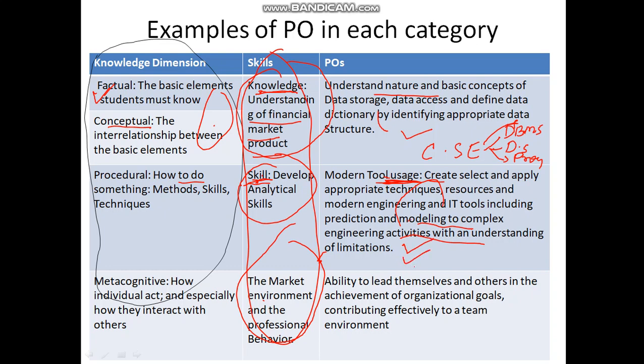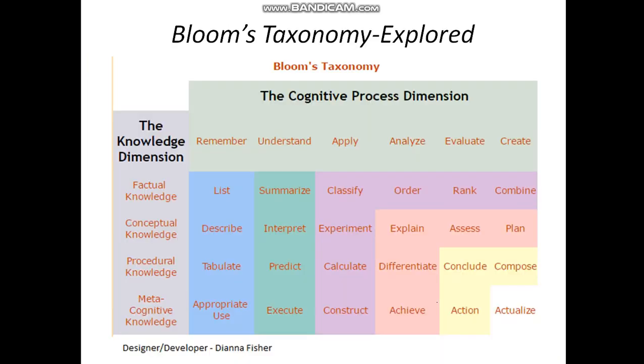And the third one is about the attitude. One program outcome of the attitude can be the ability to lead themselves and others in the achievement of organizational goals, contributing effectively to the team environment. So these are the terms which are very important, and we need to consider these terms whenever we want to go for outcome based education. These are some examples I have given. I will be giving some more examples in future.